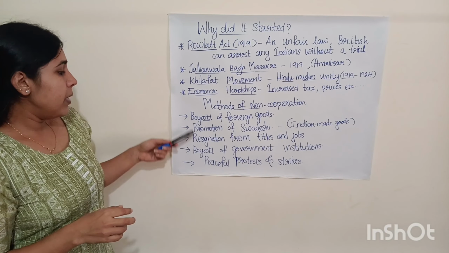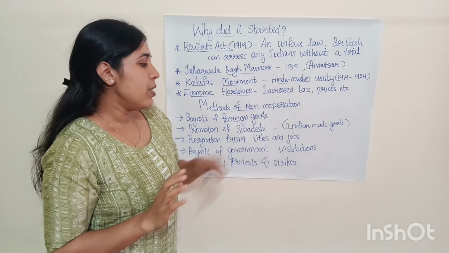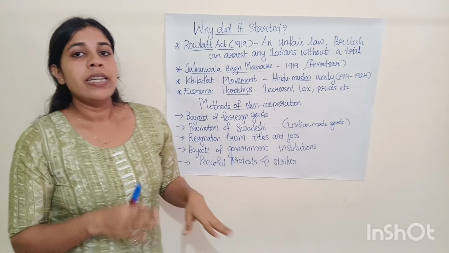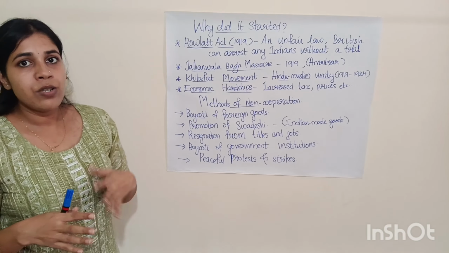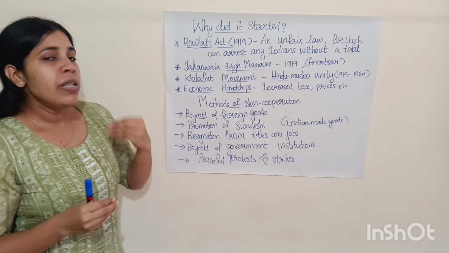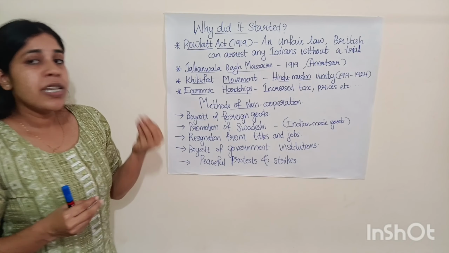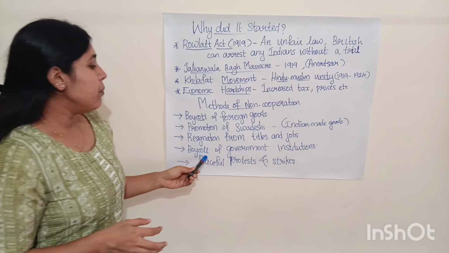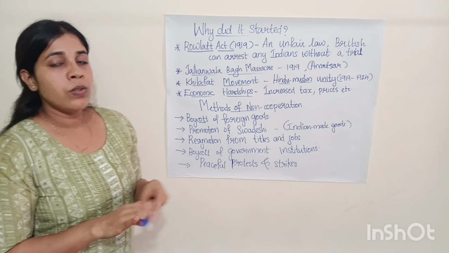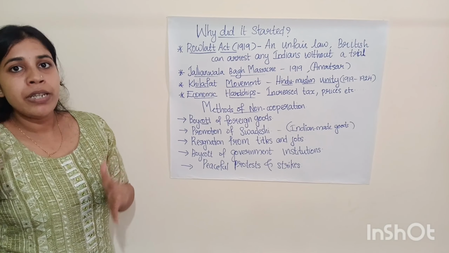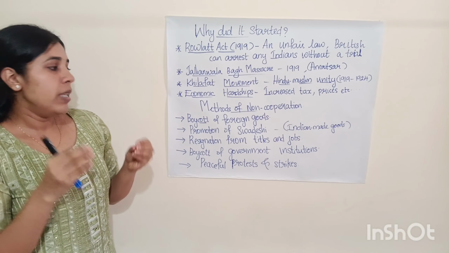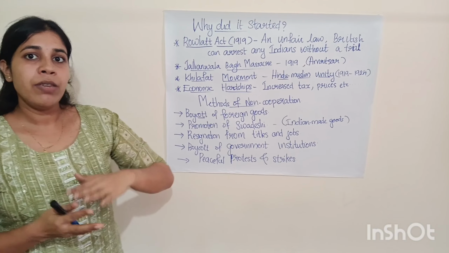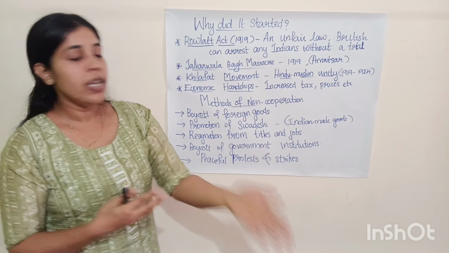And the next method is resignation from titles and jobs. Those who were working with government institutions and government services resigned their jobs, and people returned their British given titles. So that is resignation from titles and jobs, and boycott of government institutions. The people working with any government institutions left their jobs, and the people who were already honored with British given titles gave all these titles back to the British government.